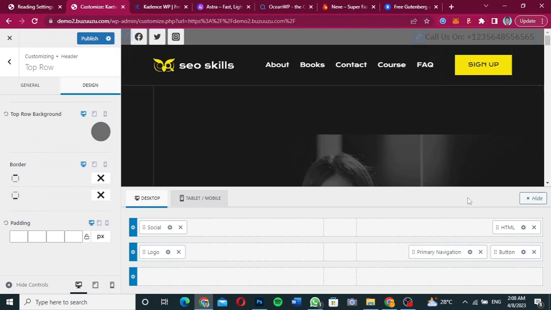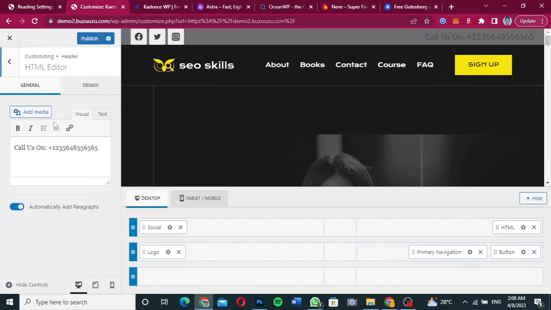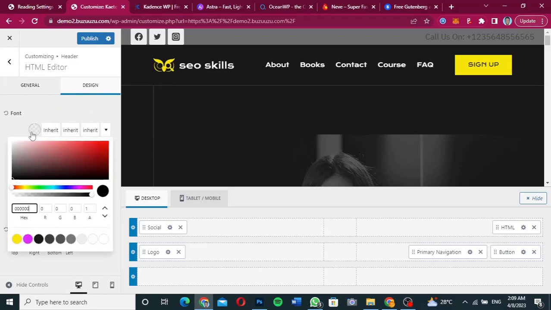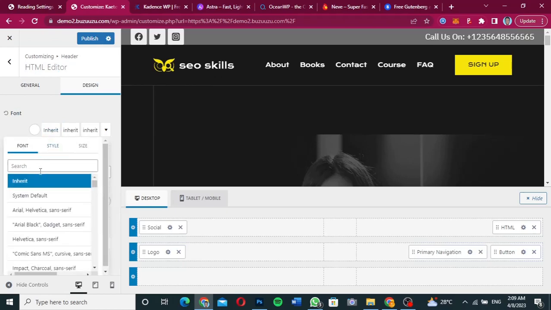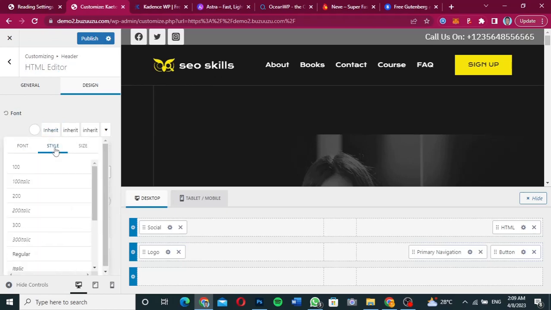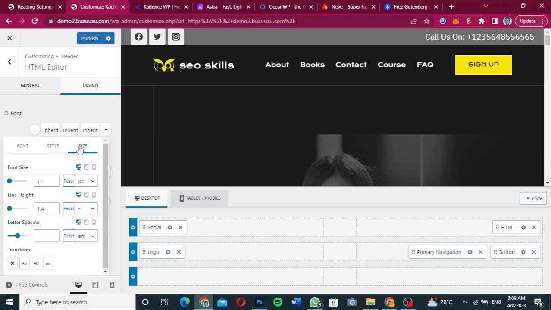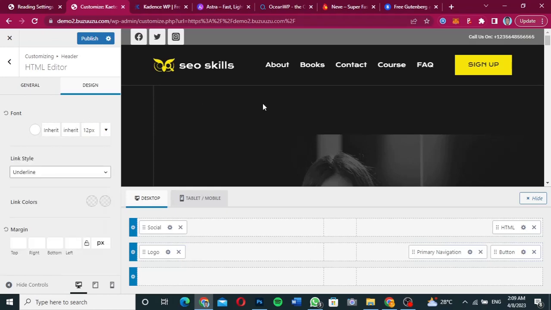Of course we can also change this color. So let's go to the HTML and then click over here and change the font color to, let's say, white. So as you can see, we can change the font also from here, and then use any font that we want. You can change the style, you can change the size. Let's say we want to change the size to 12. You can do so over there. So basically you can edit the top and anything about the header.